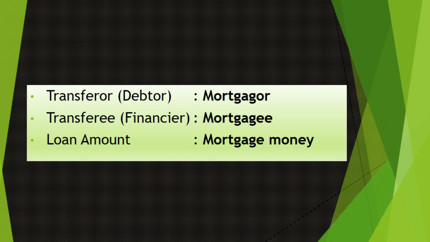And the loan amount which he got from the creditor is the mortgage money. These are the 3 terms used in mortgages. So now we will discuss the 6 different kinds of mortgages. This is based on the transfer of interest. So what are the 6 mortgages? These are explained in section 58(b) to section 58(g).